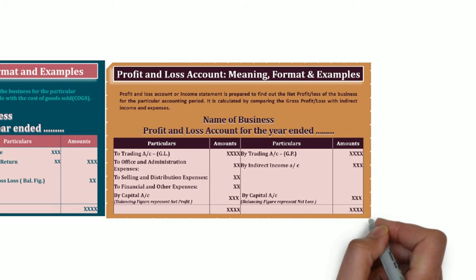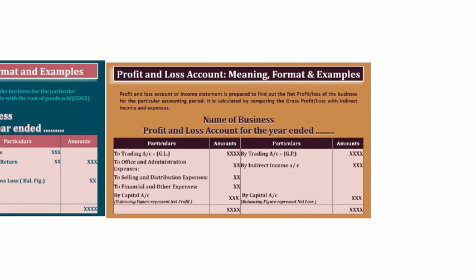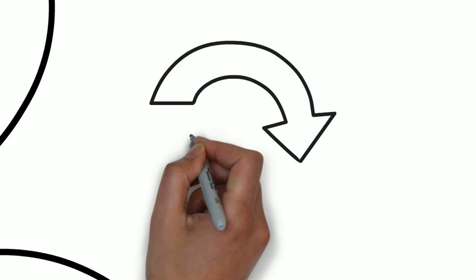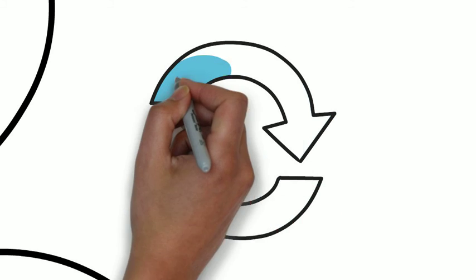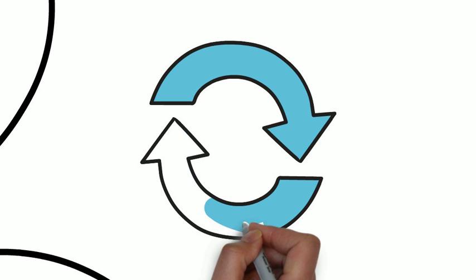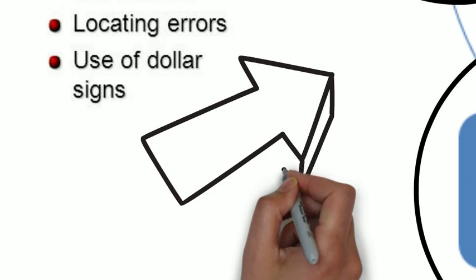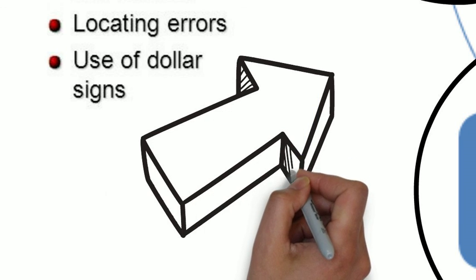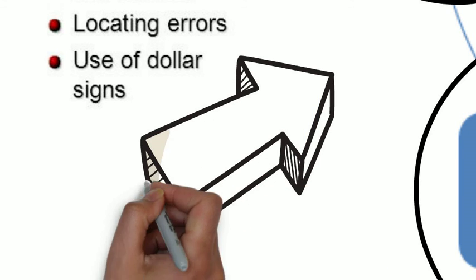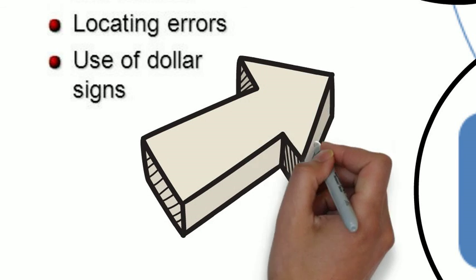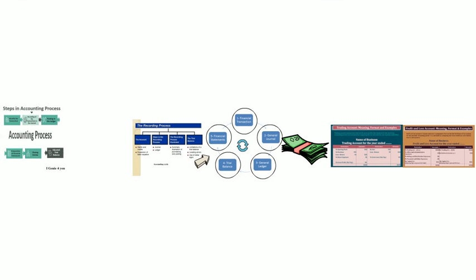With these final accounts we can decide the company's financial position. To some level we can understand how the financial position of the company is. So that's about the preparation of final accounts. This is the final stage of the accounting process. Once this is over, the cycle starts again: business transactions will be considered, then writing into journal entries, then posting into the ledger, trial balance, and final accounts. This is the accounting cycle or accounting process.